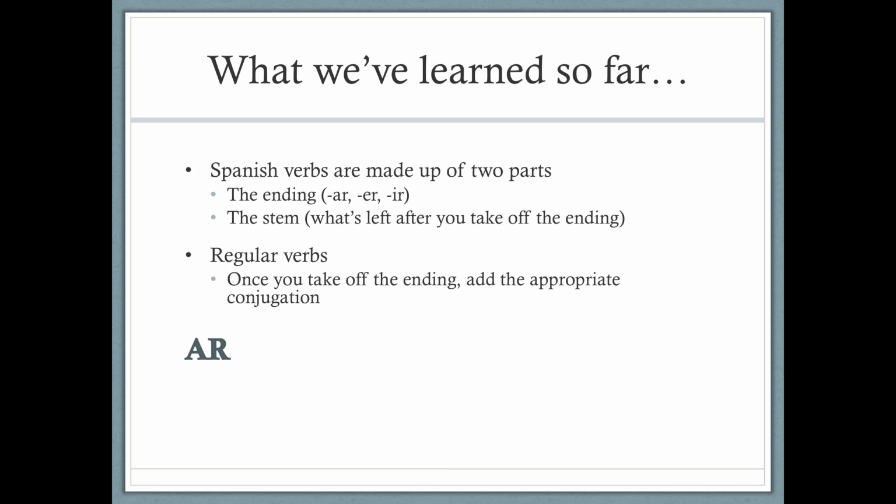For AR verbs, we're talking about o, as, a, amos, áis, an. For ER verbs, we're talking about o, es, e, emos, éis, en. And for IR verbs, we're talking about o, es, e, imos, ís, en.